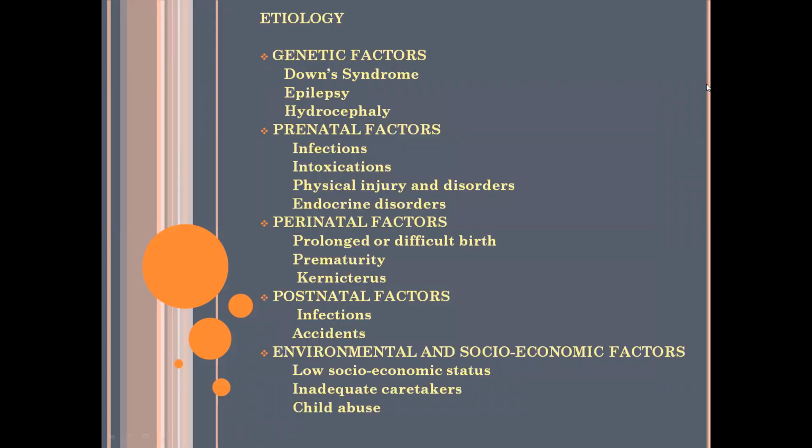So the first one is genetic factors. Under genetic factors, there is Down syndrome. Anyone have any idea regarding Down syndrome? Have you ever heard of Down syndrome? Yes, ma'am. Okay, so what is it? It is like a defect of the 21st chromosome, ma'am. Yes, so it is the defect of the 21st chromosome. This defect happens in the gene, so it is under genetic factors.